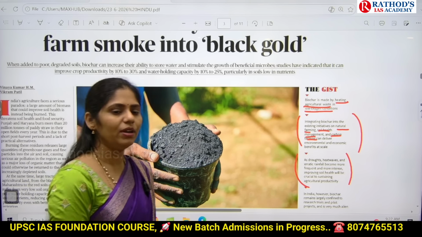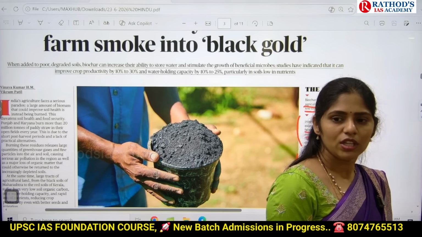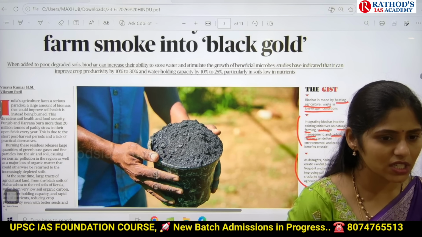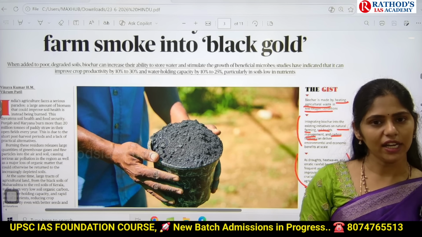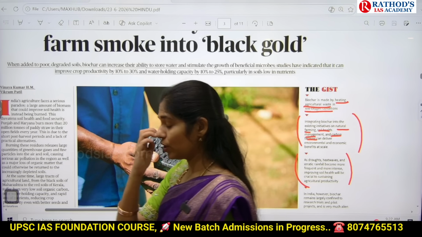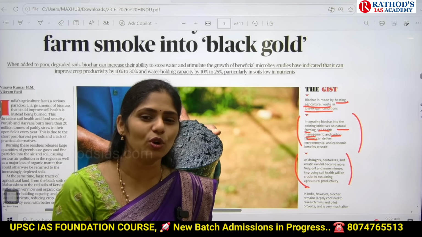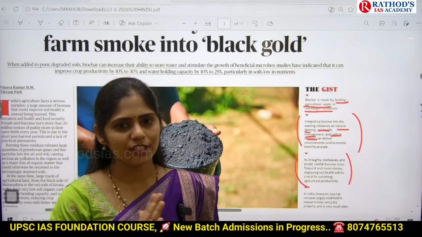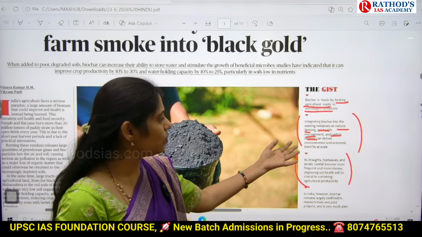Now, which kind of soil do we actually need? The soil which can hold water for a long period. What is the reason? Most of our agriculture is rain-fed, dependent on rainfall. So whatever rainfall we get, that water has to be held by the soil for a long time. So that, obviously, we can increase crop productivity. That is the thing which is mainly said here.